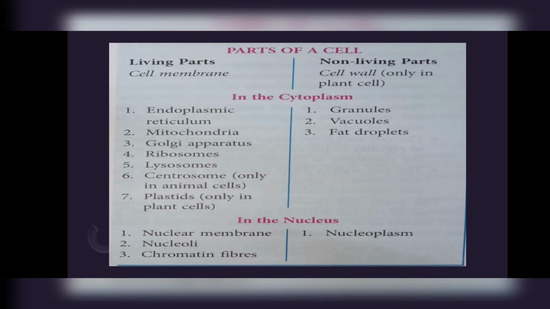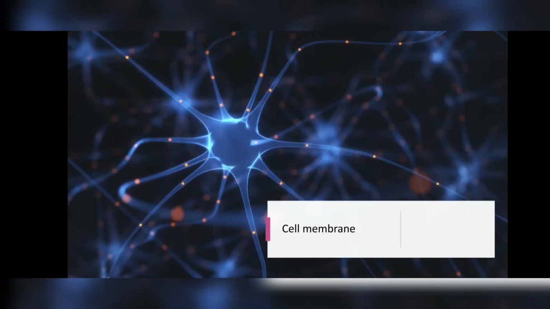So let's now talk about what is cell wall and cell membrane. Okay, the next topic of today is cell membrane and cell wall. Don't worry, what is cytoplasm, what are the organelles of the cytoplasm, what is nucleus, everything we will study later on. But first let's focus on cell membrane and cell wall. So let's start. I told you we will talk about both. First we have the cell membrane.